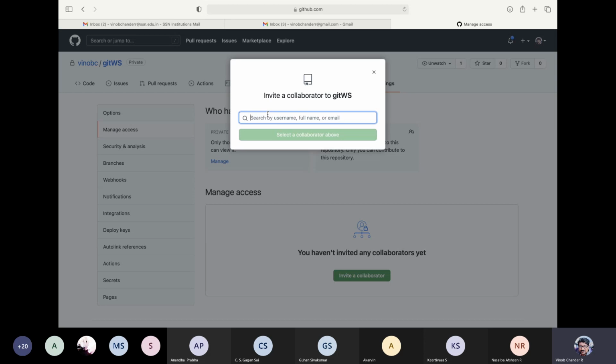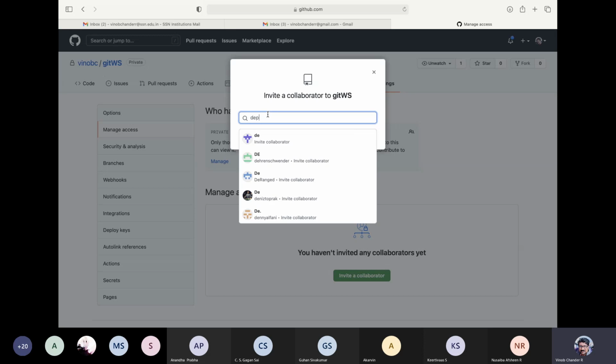So you can search by username or you can specify the full name. If a user already has an account in GitHub, he or she will come up, right? Say for example, if I type Deepak or something, it should come up if you can recognize him or her. Or you can specify a complete email address. And if he or she does not have a GitHub account, he will be sent an email notifying that you have been invited to a particular project, and if you do not already have an account, you can create one at that time as well.